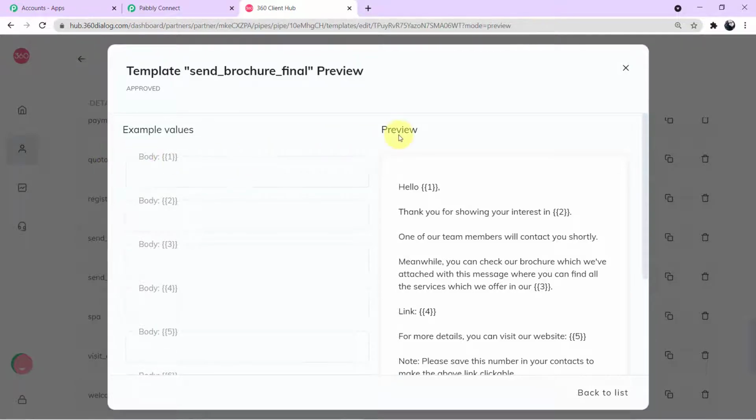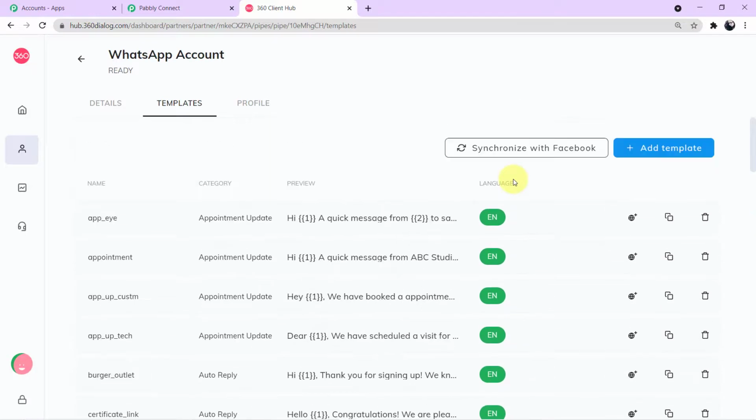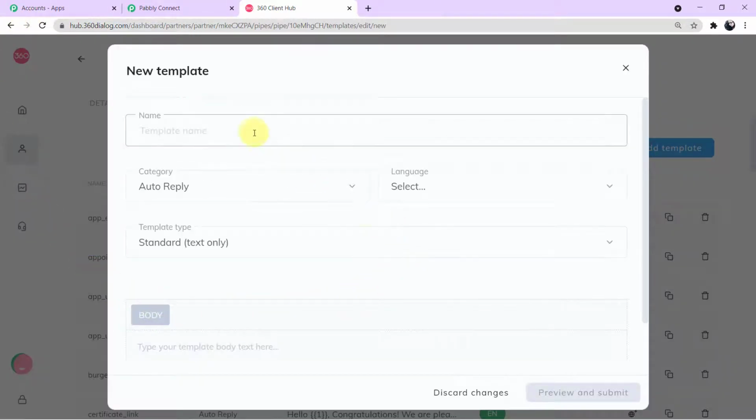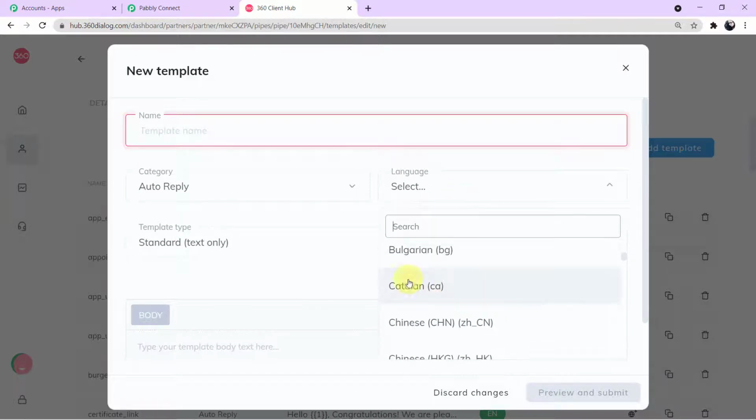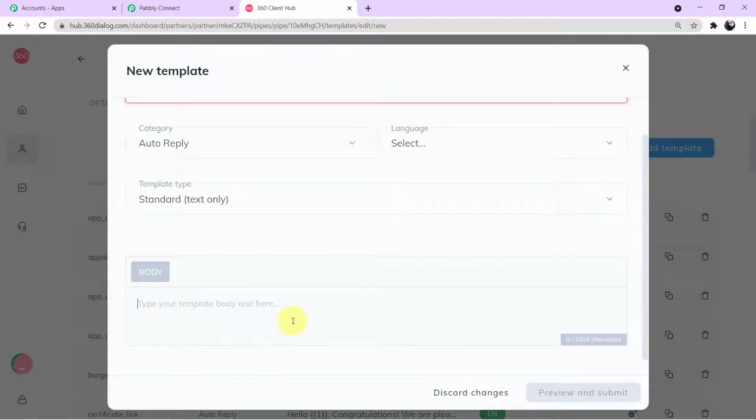Now let me show you how you can create the template. If you go up, you can see an option for add template at the right corner. If you click this, the format of the template will open in front of you. Now you can name your template from here. You can select the particular language in which you want the body of SMS, and finally you will type the body of SMS here.